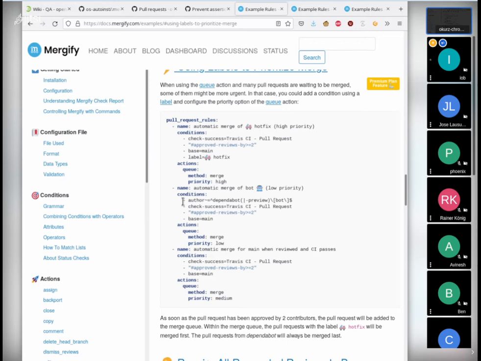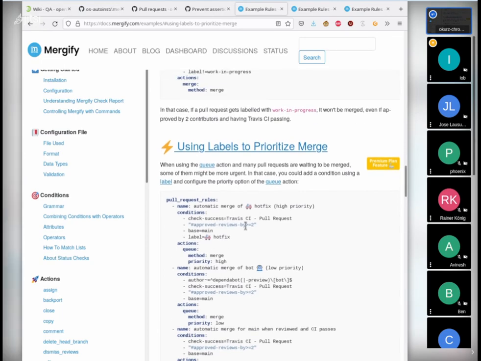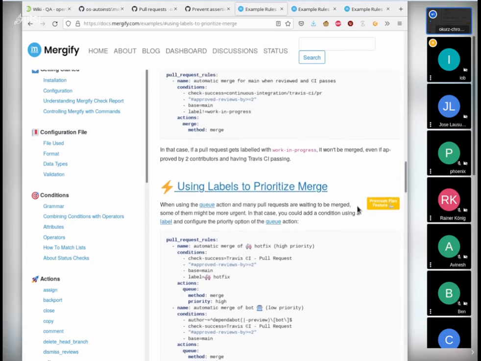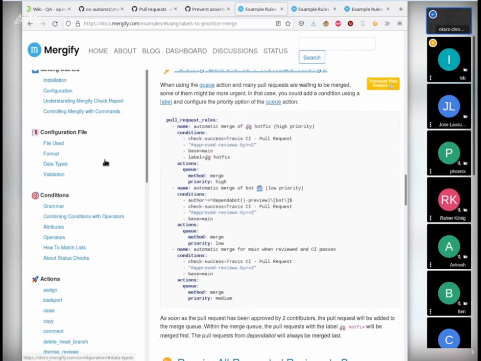Like if you have depend on the commit message, will it work out of the box or it needs to be configured on the rules? Yeah, you would need to configure that. For example, you could say, well, honestly, I don't know. Okay, actually, I see that this is also a premium plan feature, prioritize merge.